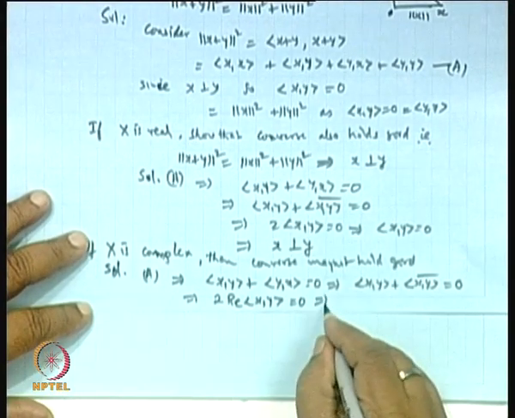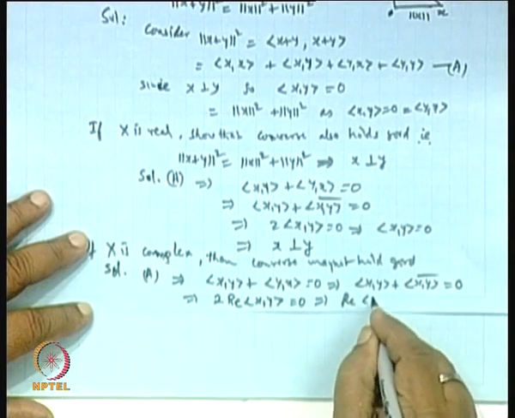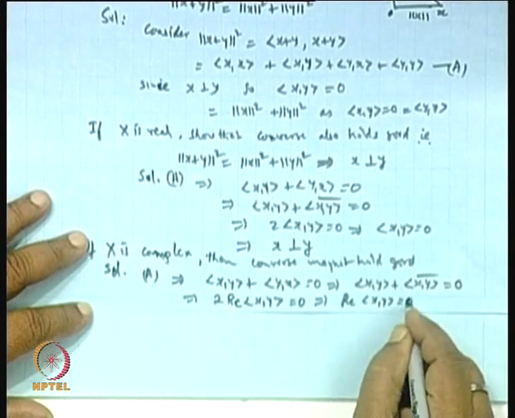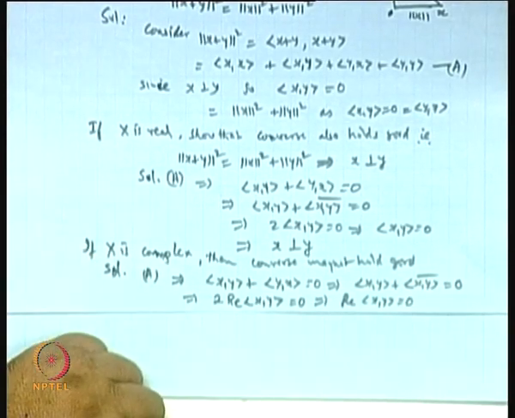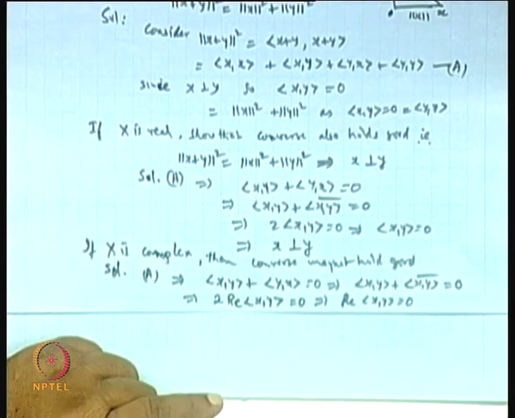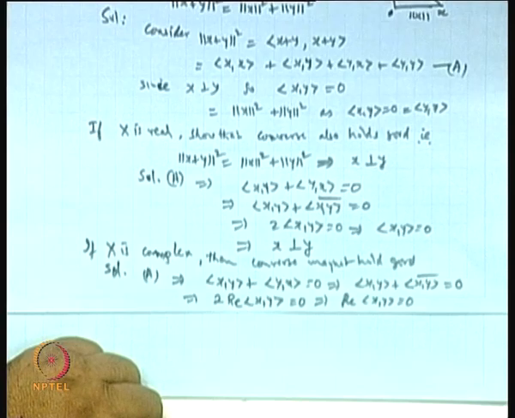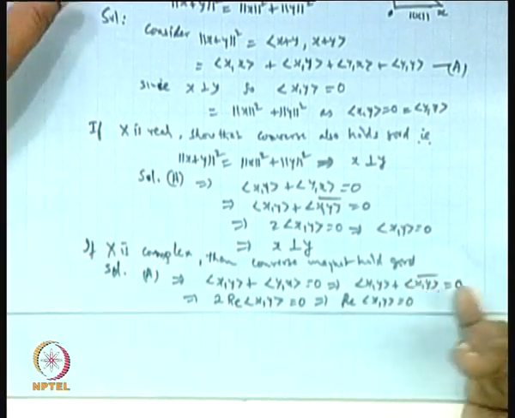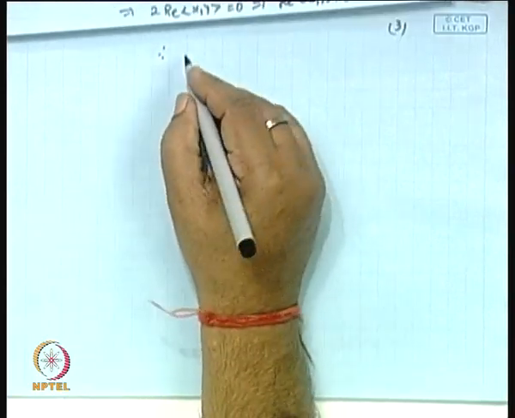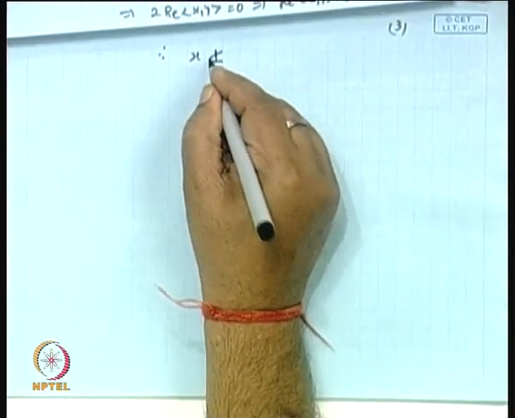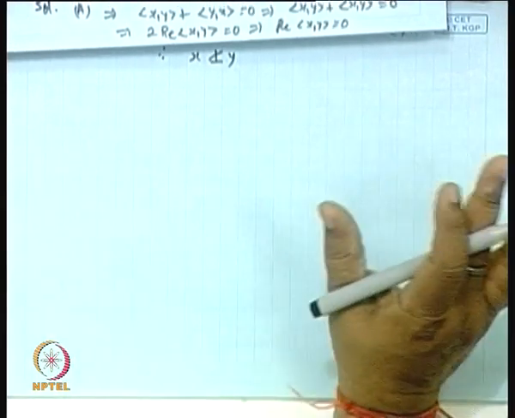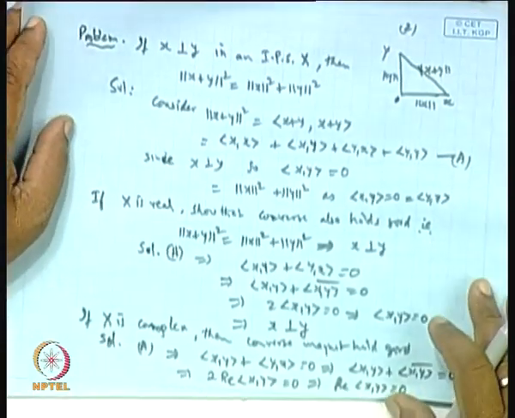It means real part of the inner product x y is 0 does not mean the inner product x y is 0, because the complex part may not be 0. So, this will not show x is orthogonal to y, clear. So, the complex part may not be 0, therefore x may not be perpendicular to y, okay. That is the reason.